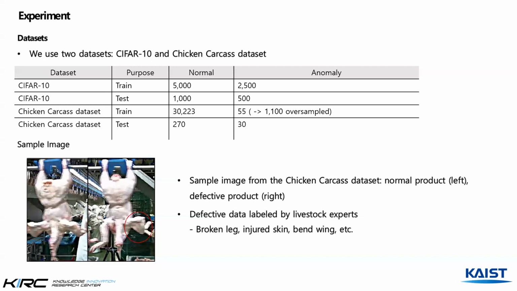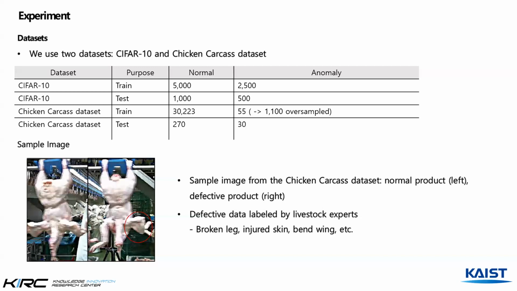And then for the real-world dataset in the livestock, the raw chicken carcass dataset was used, which was collected from the chicken meat processing factory. All the collected carcass image defects were distinguished by the livestock experts at the processing factory. The defective cases were distinguished based on the characteristics related to product grading, such as broken leg, injured skin, and bent wing.